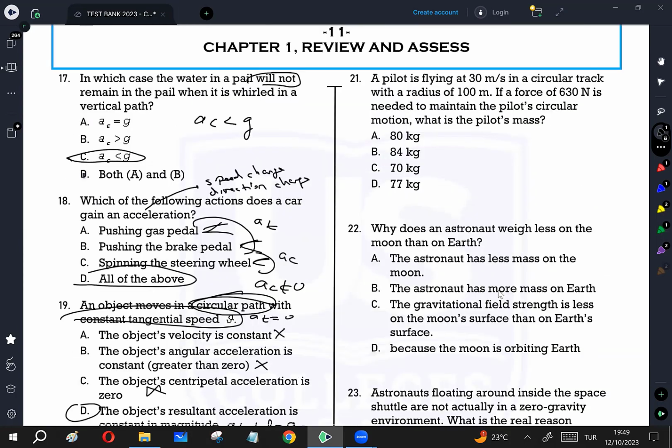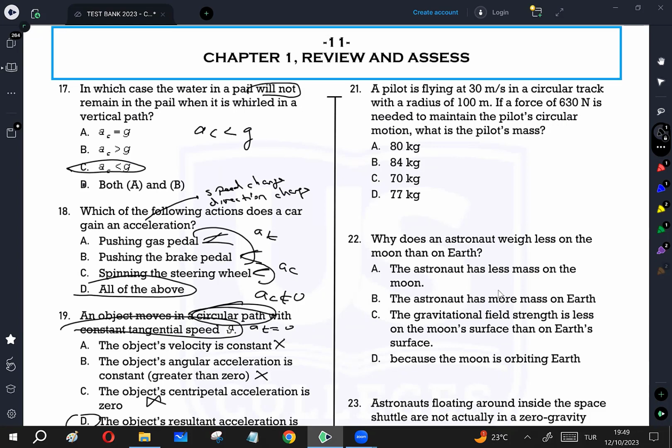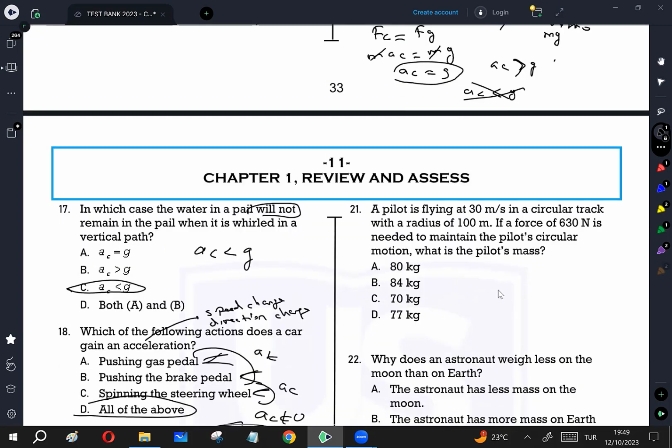Question number 21. A pilot is flying at 30 meters per second in a circular path with a radius of 100 meters. So this is Vt, and this is R. A force of 630 Newton, Fc, is needed for the pilot's circular motion. What is the pilot's mass? This is one of the sample or practice problems. So Fc is equal to m times Vt squared over R. I will calculate m, so you have to transfer Vt squared over R to the other side by flipping it. It's going to be Fc times R divided by Vt squared, which is mass.